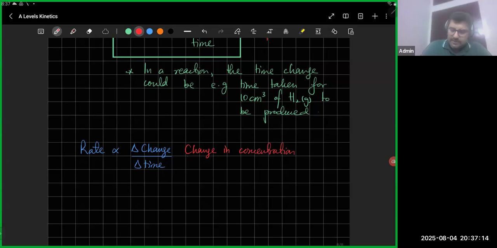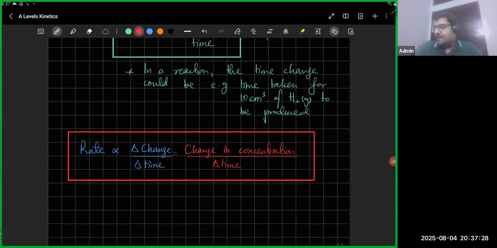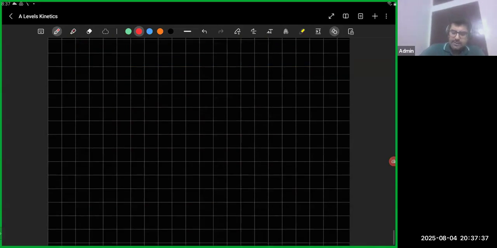So we'll be dealing with change in concentration with respect to time. This is in most of the questions. This change could be anything, but in our case, in AS, most of the things that you'll be dealing with would be talking about change in concentration with respect to time. So change in concentration, right?